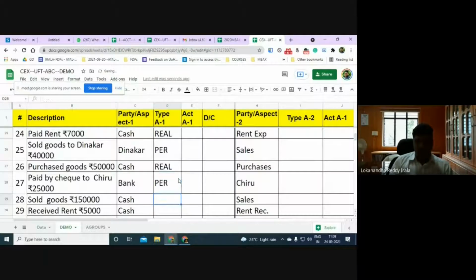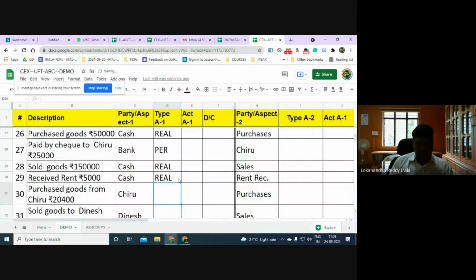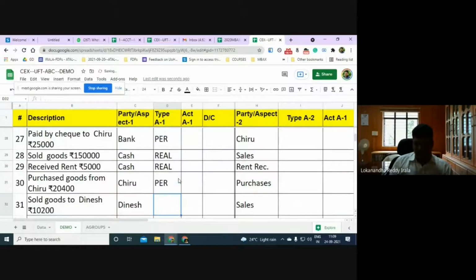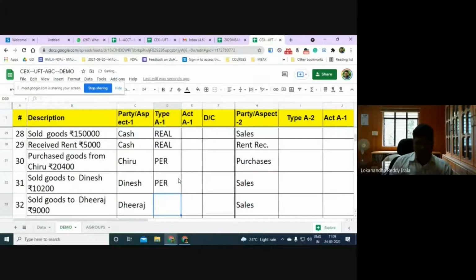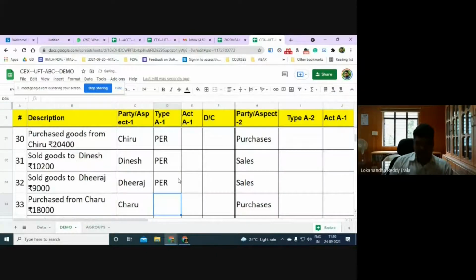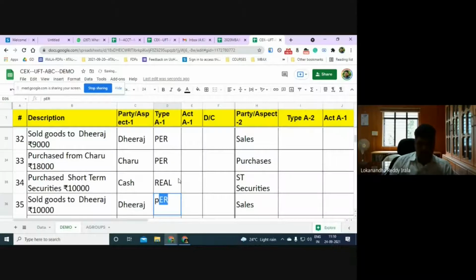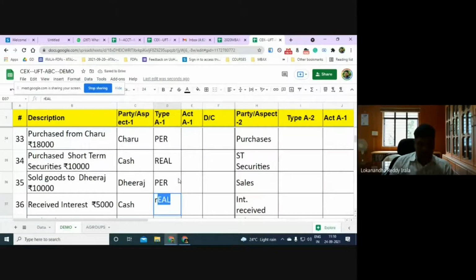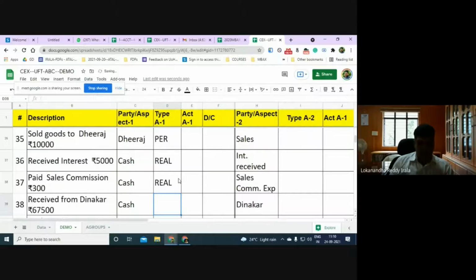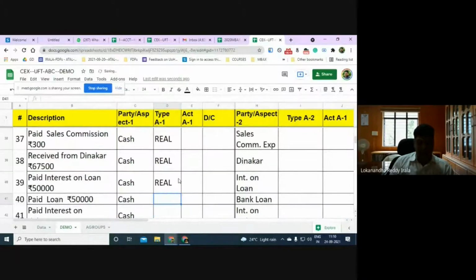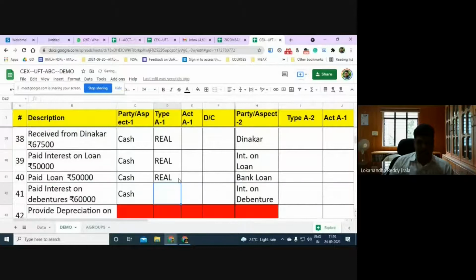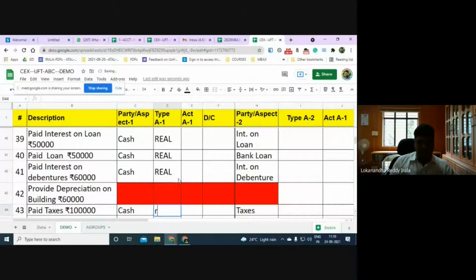Representative, personal account. And cash, real. Chiru, personal. Dinesh, personal. Dheeraj is personal.